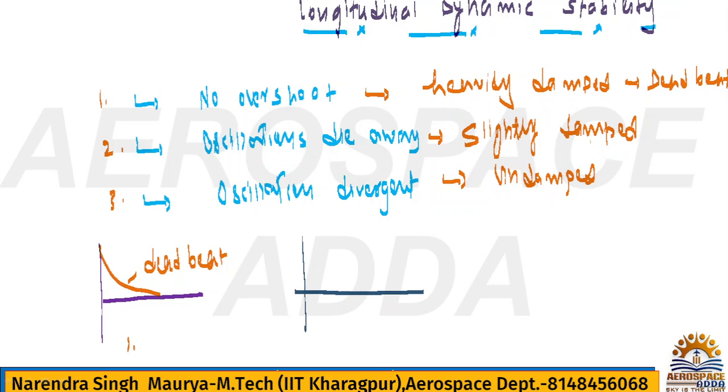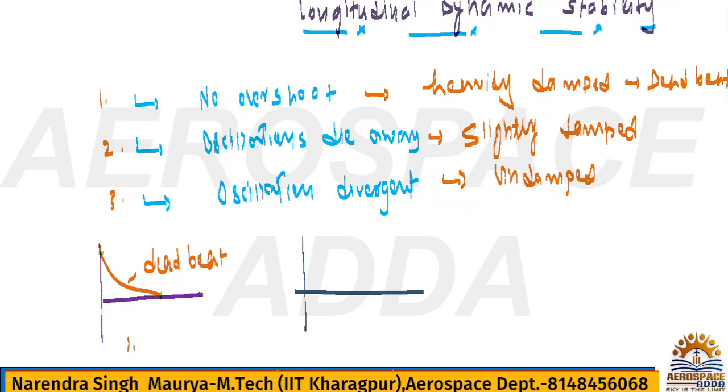Damping itself means reduction or decrement of the amplitude. If it is heavily damped, the amplitude is going to reduce immediately. Heavily damped means it will not even be able to oscillate; from some amplitude it will go to the initial condition and will not continue its oscillation. That is called no overshoot or heavily damped.